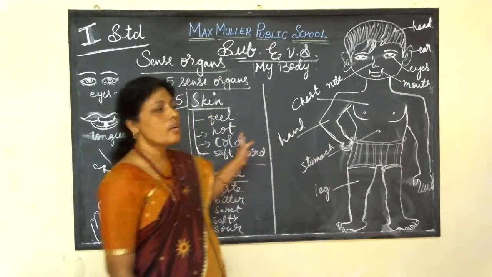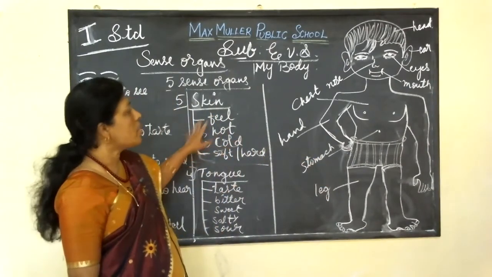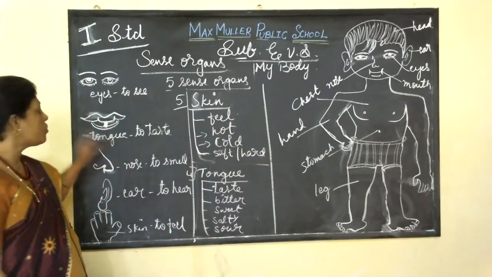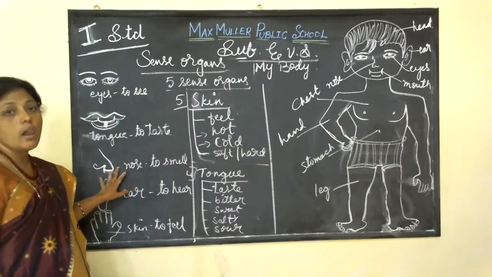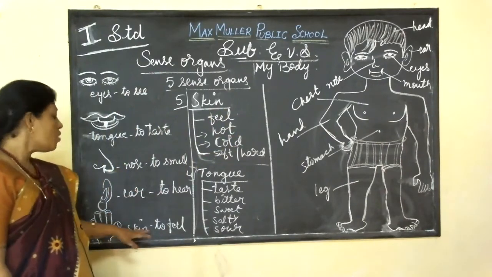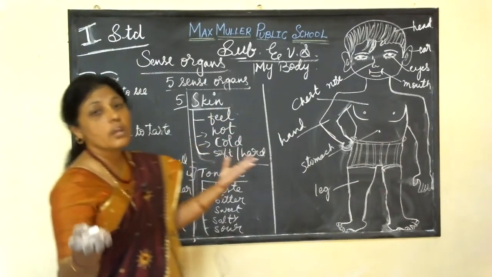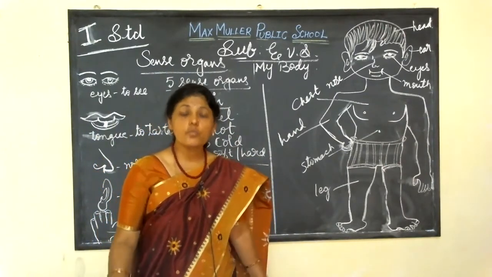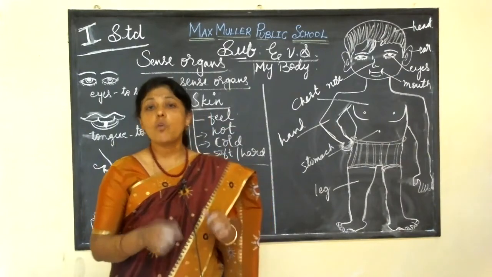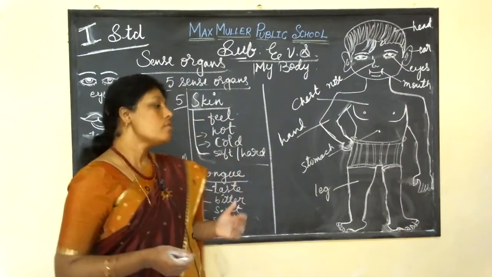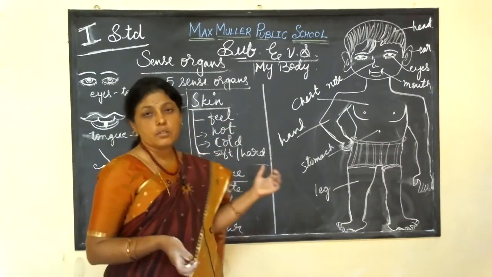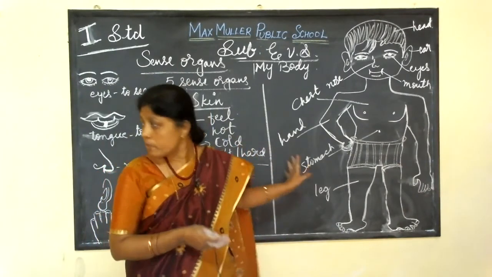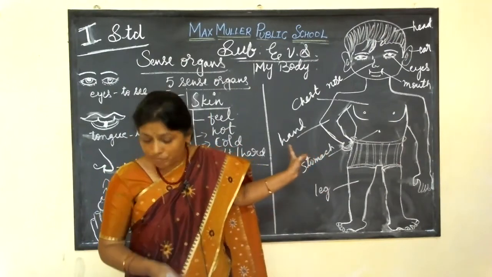So each part of our body works: eyes to see, ears to hear, nose to smell, skin to feel, and we are using our hands to write, to eat, to clap. We are using our legs to jump, to walk, to run, to hop. So like that, our body parts do different functions. This is about our body.